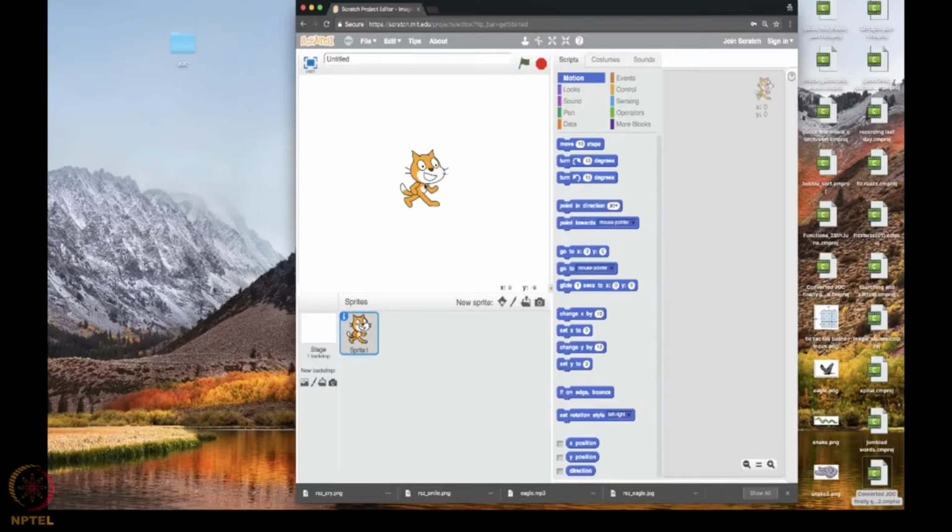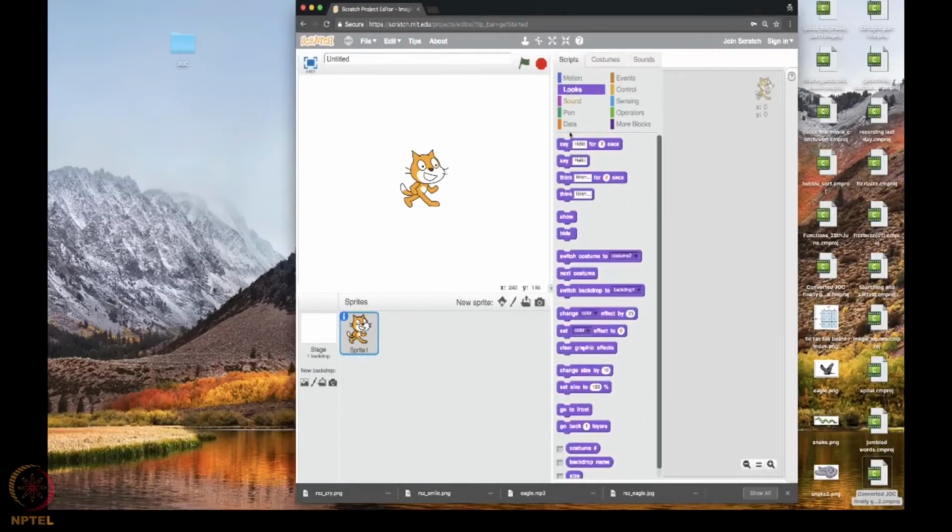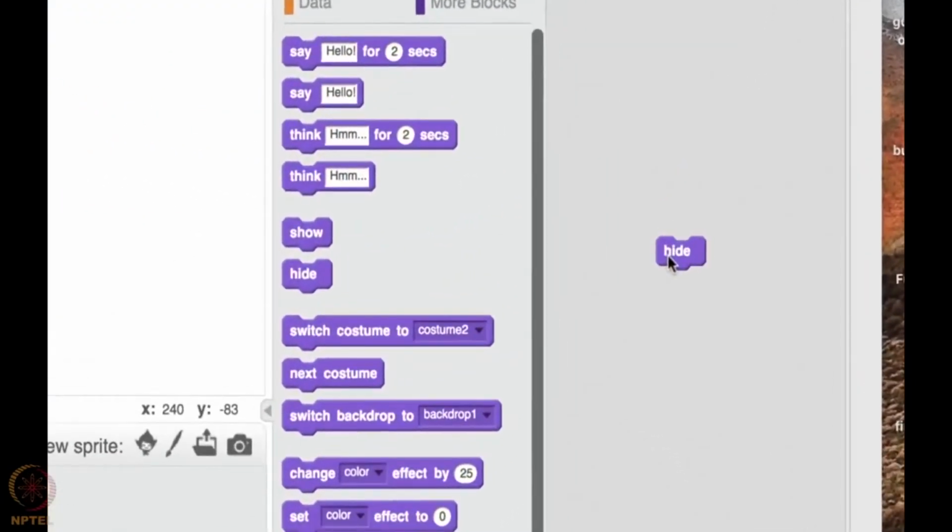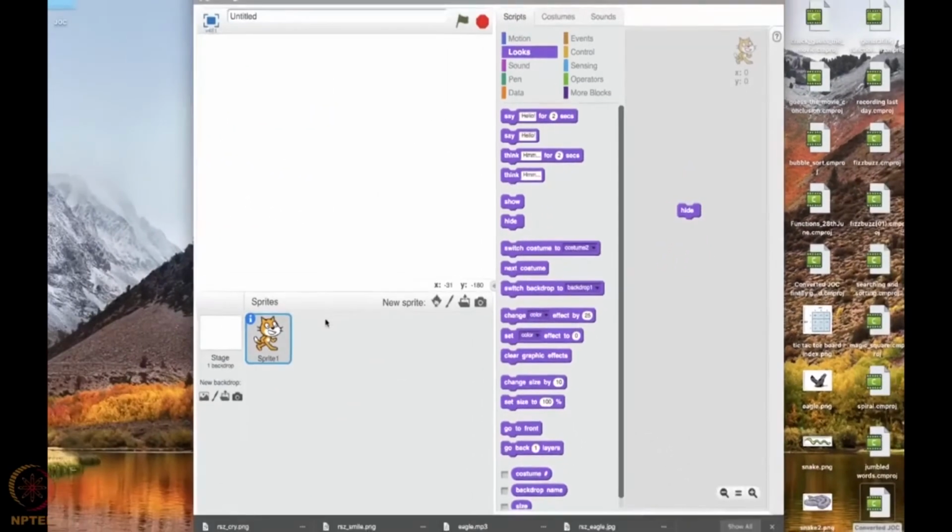We are not going to use this cat in this. I hope you had used the cat a lot. You had made her do a lot of work. So let me say this cat must be hidden. So I'll hide her. In the Looks category, you have an option hide. Let me say hide and double click on it. She's hidden. Done.